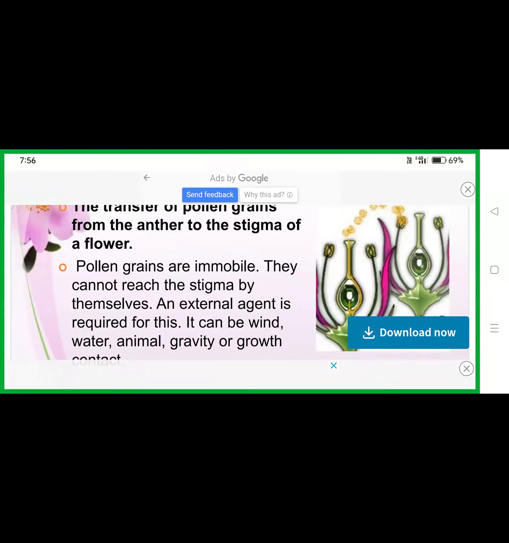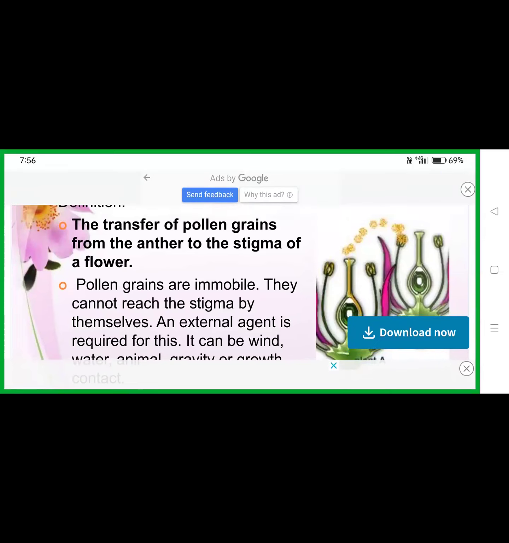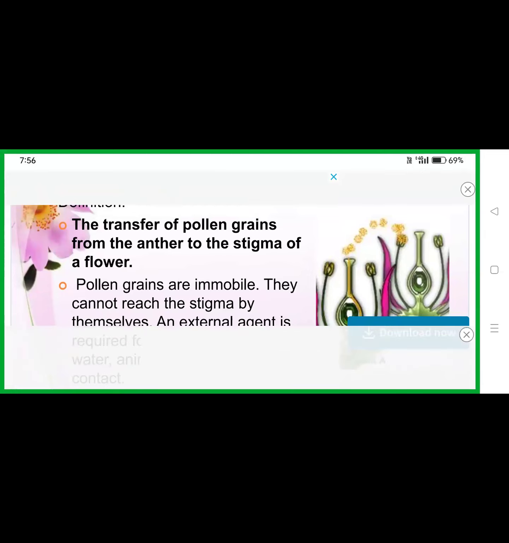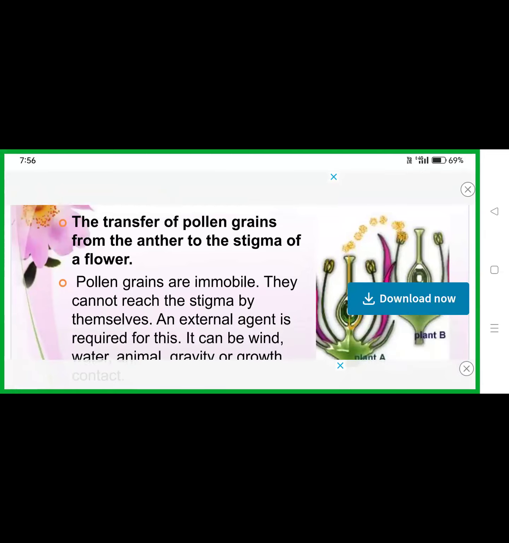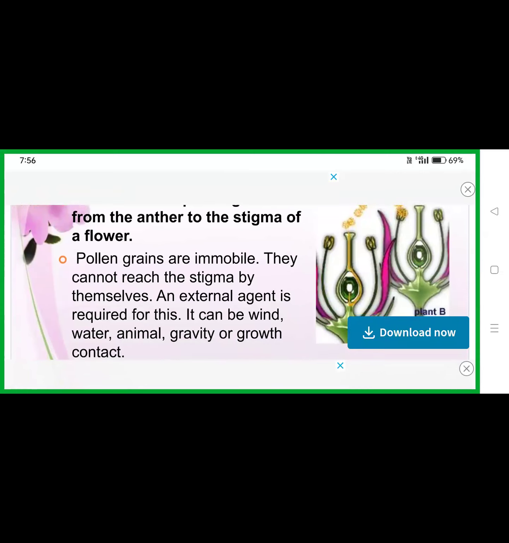Okay, sir. So, introduction, pollination introduction. The pollen grains of angiosperms. First, I will explain the definition. So, what is the definition of pollination? The transfer of pollen grains from the anther to the stigma of a flower is called pollination. Pollen grains are immobile, so they cannot reach the stigma by themselves. An external agent is required for this process. It can be wind, water, animal, or growth contact.